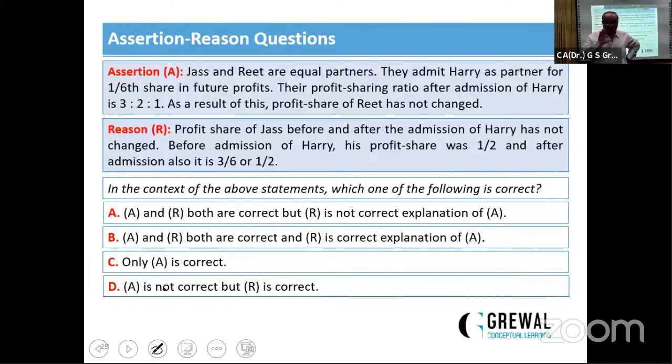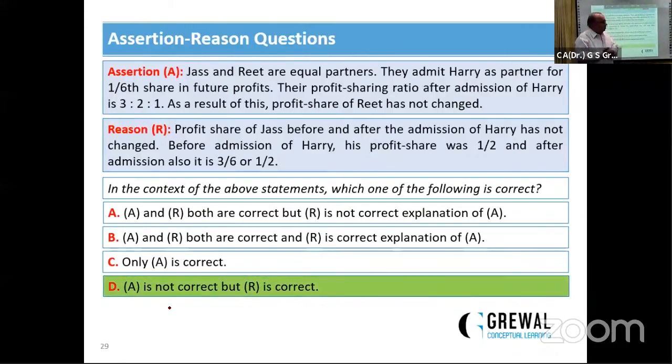They are equal partners. If nothing is given regarding the new profit sharing ratio, we always presume the remaining partners take their share in their old profit sharing ratio. Old ratio is equal. So as an admission of Hari, this assertion is wrong. Profit share of Justin and Rit before and after admission of Harry has not been changed. Before admission of Harry, his profit sharing ratio was different, and after the admission it is 1/12. The reason is correct, assertion is wrong. Only assertion is... yes, this is the correct answer.